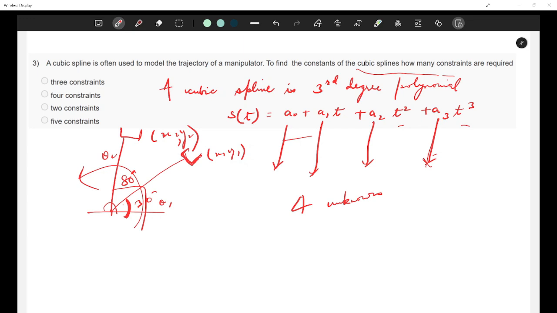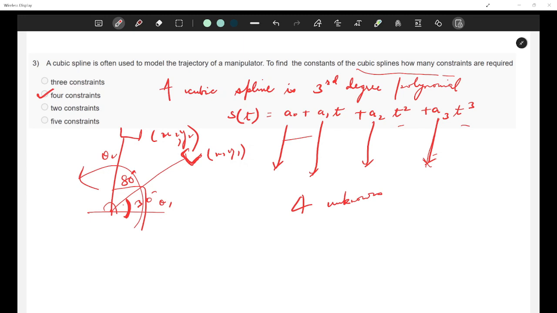So definitely we need four equations. Four equations will come from where? It would come from four constraints. So the answer to this question, that is why, is four constraints. It is not three constraints because a cubic polynomial has four unknowns, and three constraints are not enough to solve for all coefficients. Not two constraints because they are insufficient, because we need at least four, and not five.